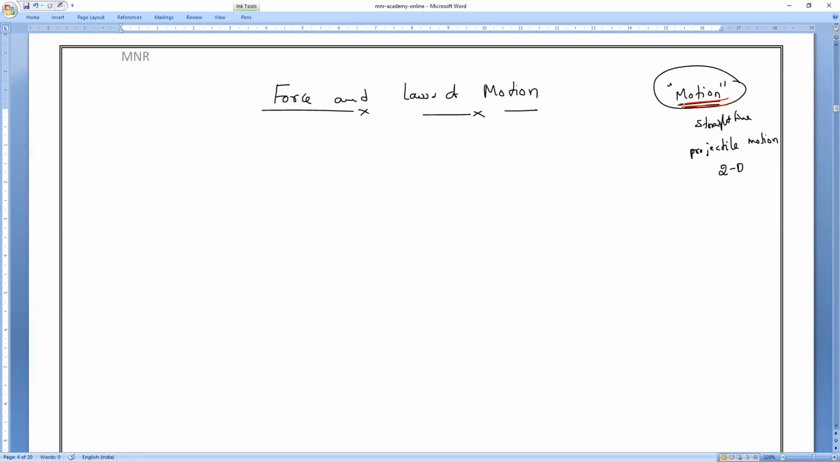What is the position of the body? All these things we discuss in motion. That is why we never discuss the cause. Have you all noticed it?